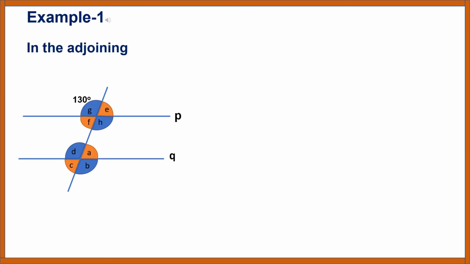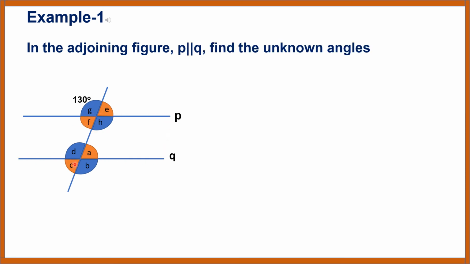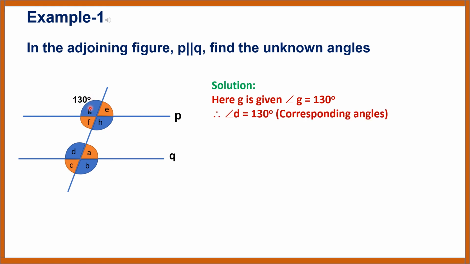Examples. In the adjoining figure, line P is parallel to line Q. Find the unknown angles. In this figure, angle G is given. Angle G is equal to 130 degrees. Therefore, angle D is equal to 130 degrees, because angle G and angle D are corresponding angles. We know corresponding angles are equal in measure. Now, angle E plus angle G is equal to 180 degrees. These are a linear pair. We know angle G is equal to 130 degrees. Therefore, angle E is equal to 180 degrees minus 130, which is 50 degrees. Angle E is equal to 50 degrees.